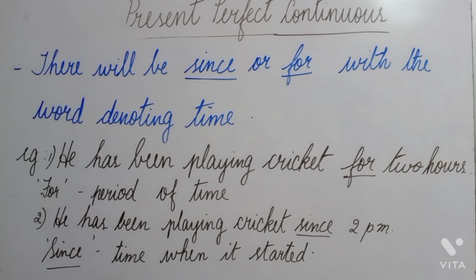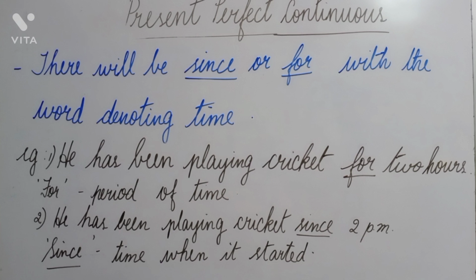Let us see the difference between these usages. In the first example, he has been playing cricket for 2 hours. In this example, it shows that 2 hours were completed between when he started playing and when the sentence is being spoken. So, it is a period of time and so we are using for in this particular sentence.